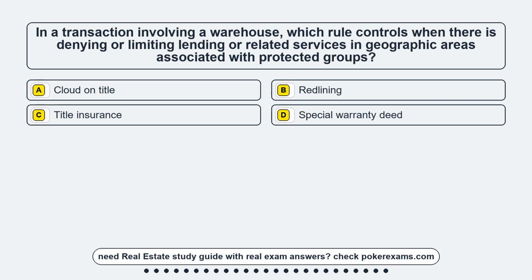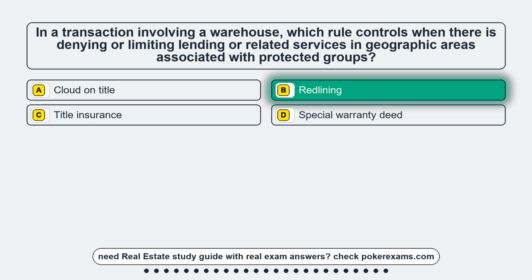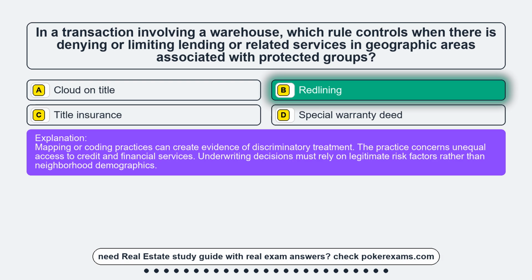Question 13. In a transaction involving a warehouse, which rule controls when there is denying or limiting lending or related services in geographic areas associated with protected groups? Option A. Cloud on title. Option B. Redlining. Option C. Title insurance. Option D. Special warranty deed. The correct answer is option B. Redlining. Mapping or coding practices can create evidence of discriminatory treatment. The practice concerns unequal access to credit and financial services. Underwriting decisions must rely on legitimate risk factors rather than neighborhood demographics.